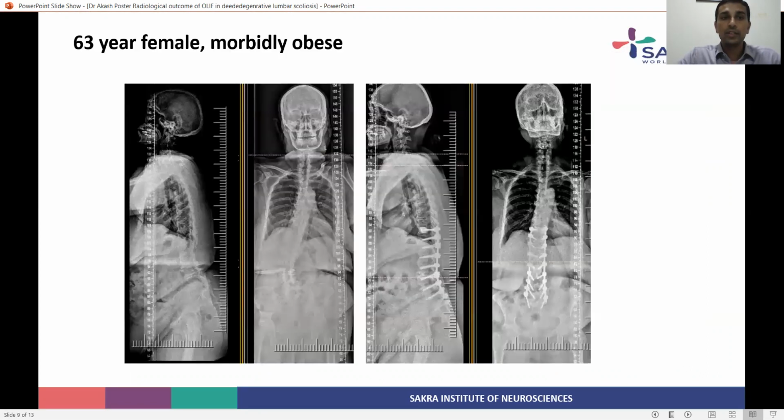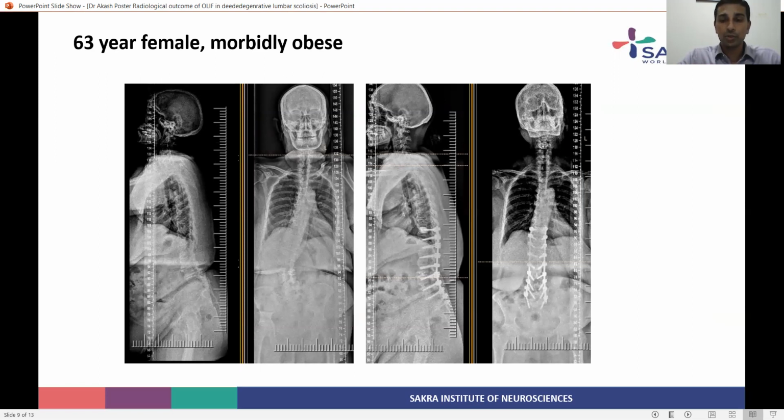There's one more case, a 63-year-old morbidly obese female patient who was complaining of back pain since several years and also noticed mild deformity. As she was obese, the deformity was not that evident, but the major complaint was back pain, which was very severe while changing posture, and she even had claudication pain.